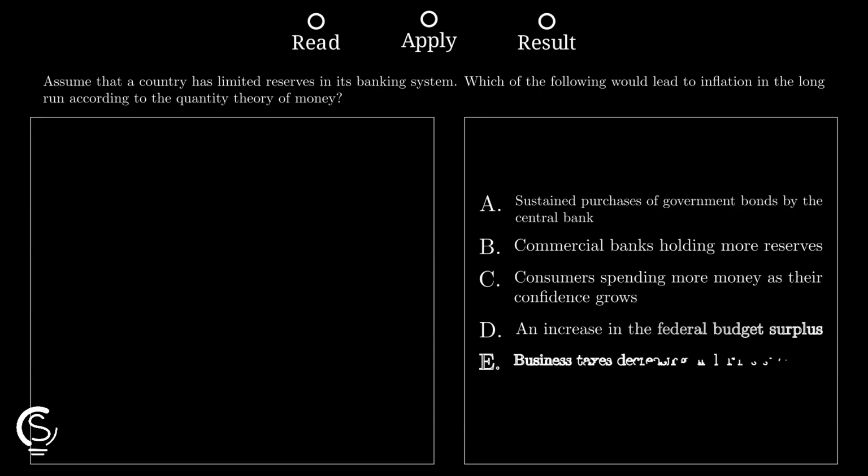So the setup: reserves are limited, so banks cannot massively expand lending on their own. That means lasting inflation needs a sustained increase in the money supply itself.